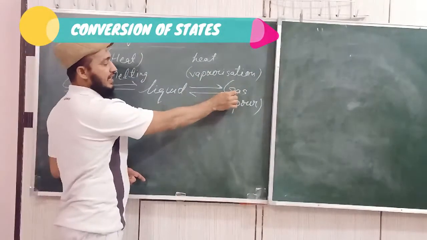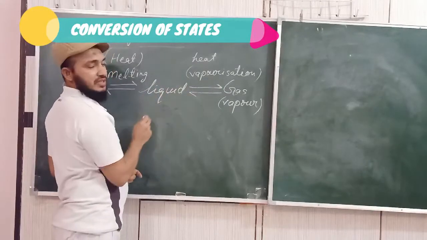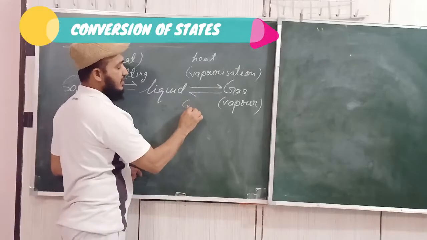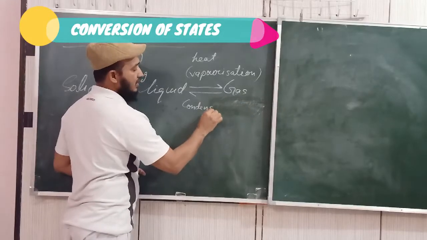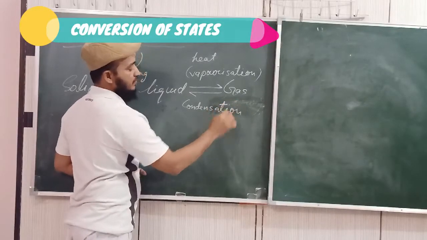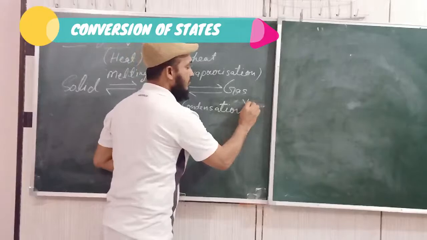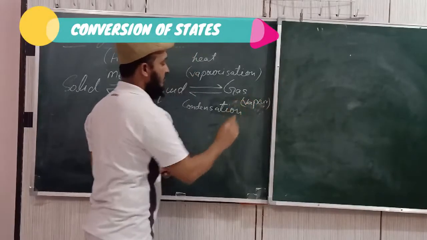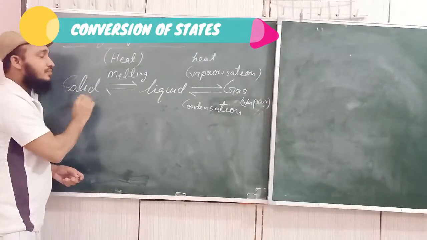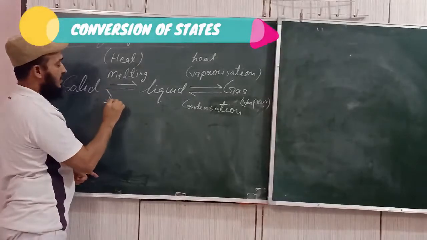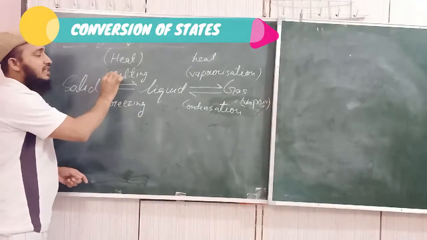The reverse process, gas converted into liquid. When a gas is converted into liquid, this process is called what? Condensation. You have noted down this one already. Here is vapor. Now, when liquid gets converted into solid, this process is called freezing. You have to memorize these terms.